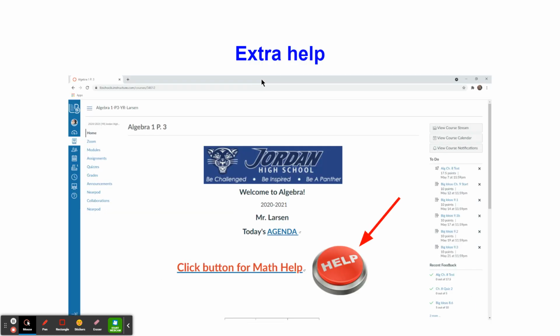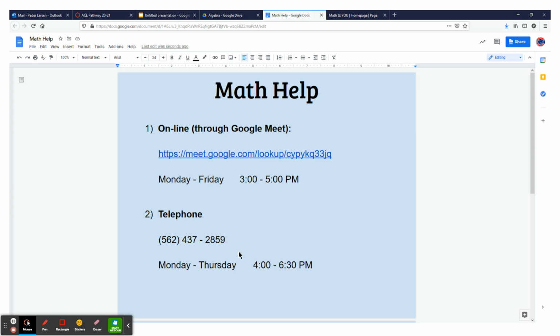Now, if students need extra help, they should go to Canvas, and you're going to see a button that looks like this, Help, and you can click any of these things, which will take you to a document right here. This top thing is not a Zoom Meet, it's a Google Meet, which is basically the same thing. This would be online tutoring, and it's Monday through Friday, 3 to 5. So you can spend only a few minutes or 2 hours. Keep that in mind if they do have some questions.